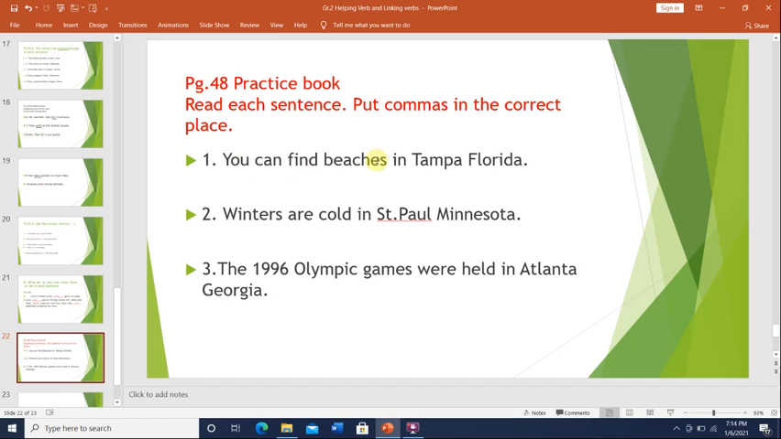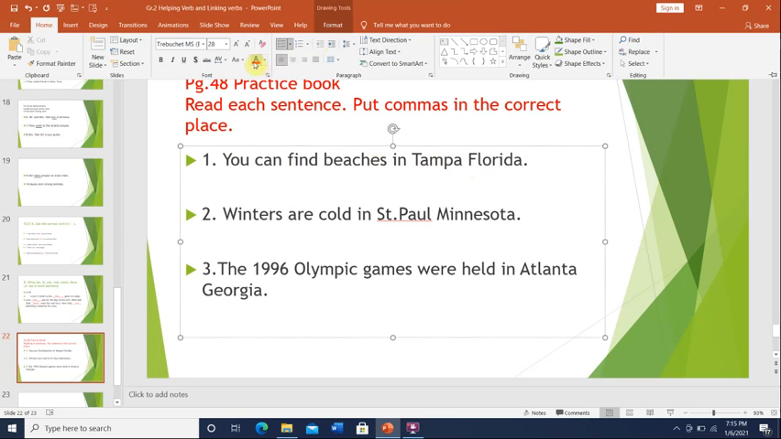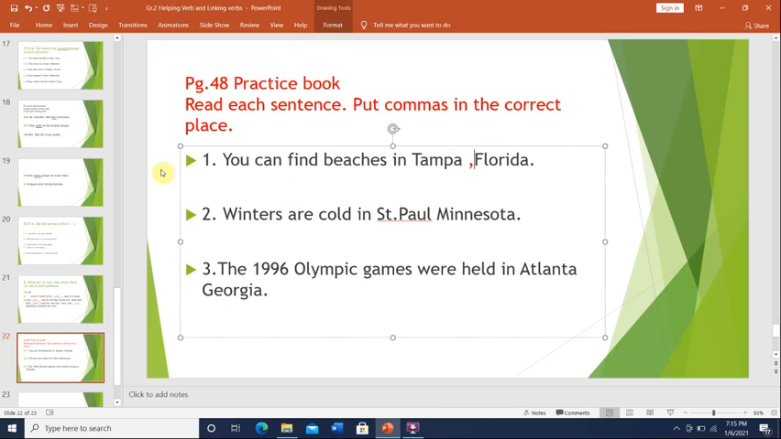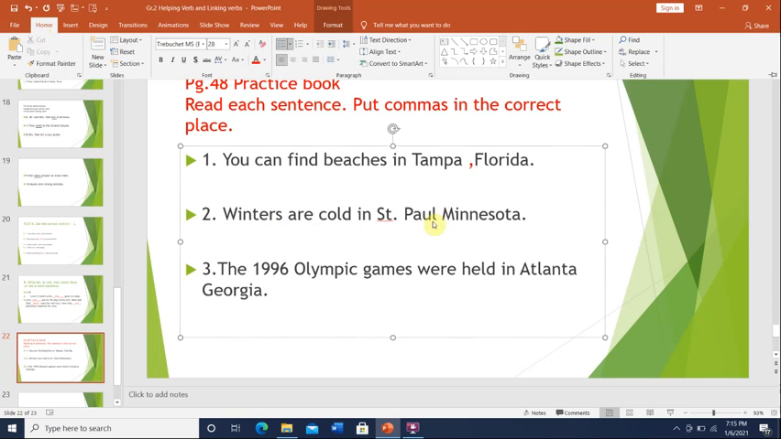You can find beaches in Tampa, Florida. Tampa is the city and Florida is the state. I will put a comma after Tampa. Number 2. Winters are cold in St. Paul, Minnesota. St. Paul is the city and Minnesota is the state, and we will put a comma after St. Paul.